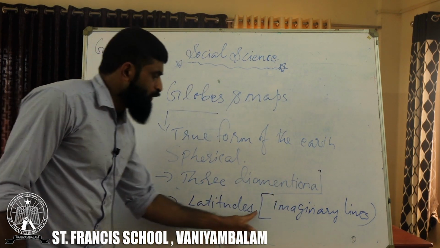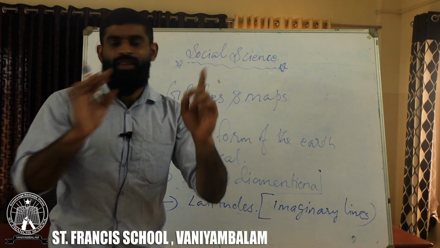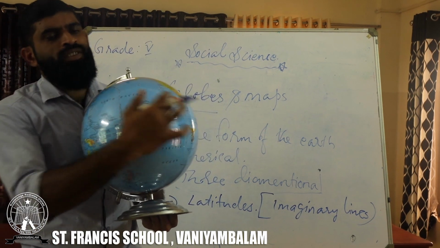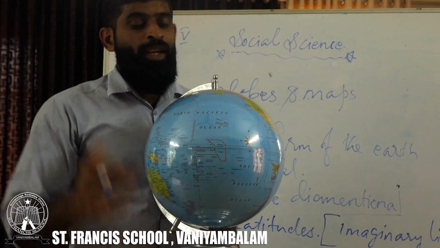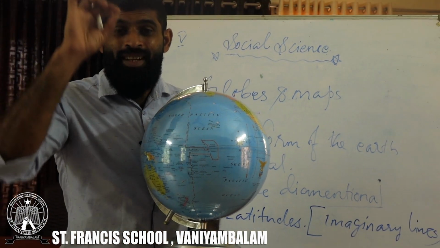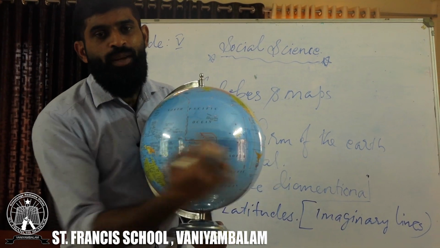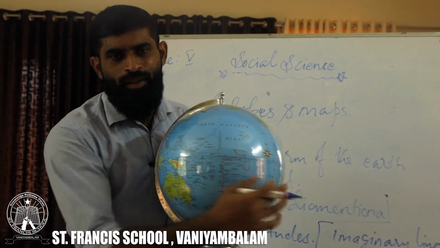So these latitudes are found on the globe that I have shown you, isn't it? Look at this. There are lots of longitudes and latitudes. Many latitudes have been drawn on the earth's surface. Parallel lines are being drawn.